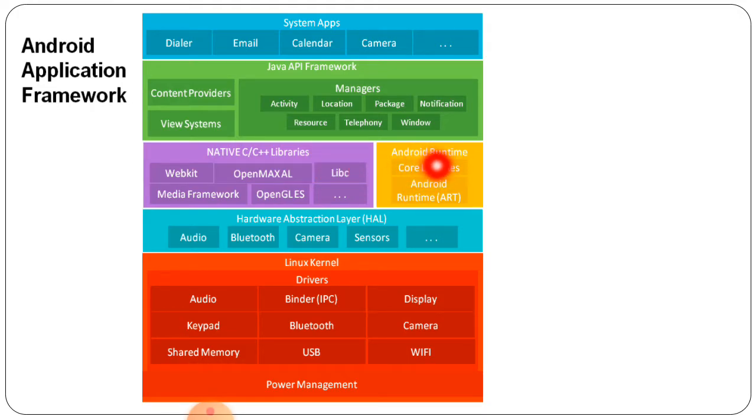Then the Android runtime, that is the core libraries and the Android runtime part. Then the hardware abstraction layer, that is audio, speaker, Bluetooth, camera, sensors. So these are the hardware abstraction layer. Then the Linux kernel, which has drivers of these types: audio, binder, display, keypad, Bluetooth, camera, shared memory, USB, WiFi. These all are the Linux kernel drivers, we can say. And the last one is the power management part. So this is all about the Android application framework.